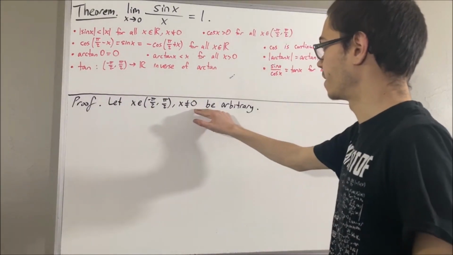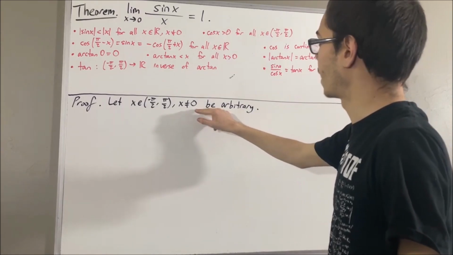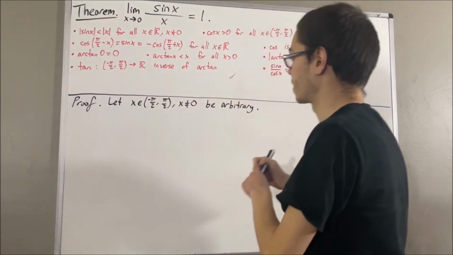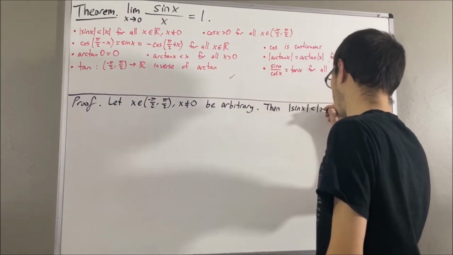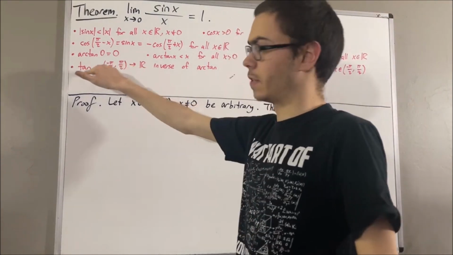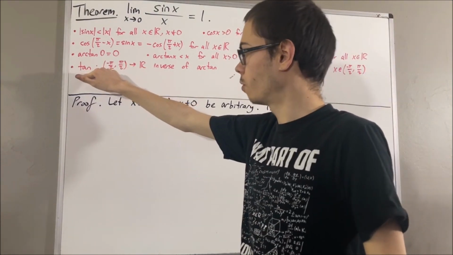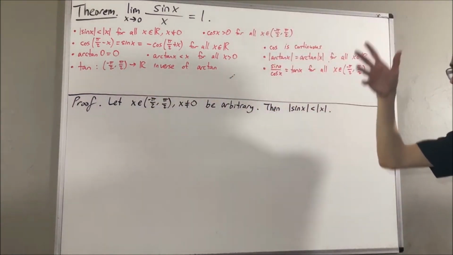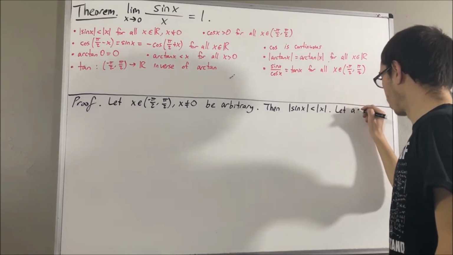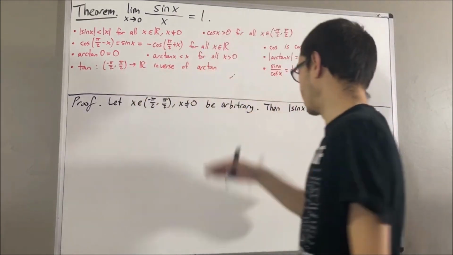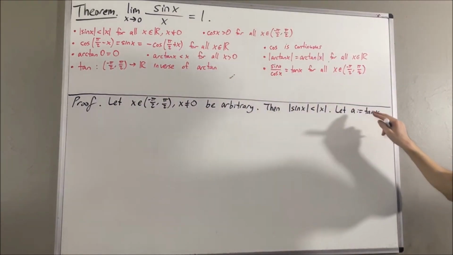Now, since x is not equal to 0, we have, by this result, that absolute value of sine x is less than absolute value of x. Also, we know that x belongs to the domain of the tangent function. So, we can make sense out of the tangent of x. And we're going to let a be equal to the tangent of x. And since tangent is the inverse of the arctangent function, we know that x is equal to the arctangent of a.